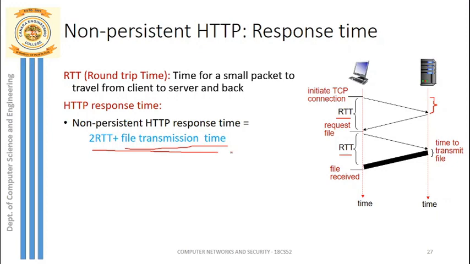We have a total of 11 objects. So this is for one object, and we have 10 more objects. The total response time for the entire page is this plus the response time taken for 10 more objects. Why? Because for each object we have to recreate the TCP connection.